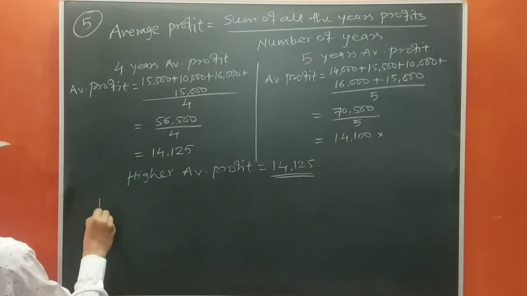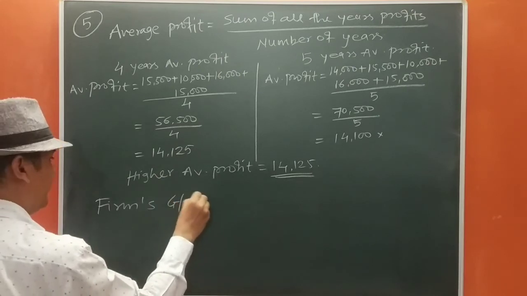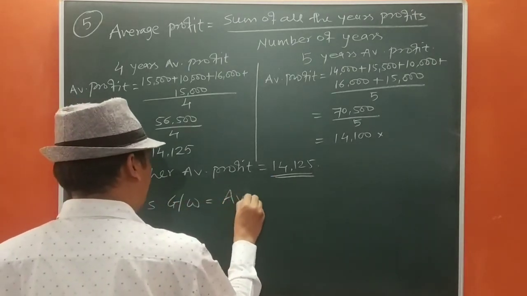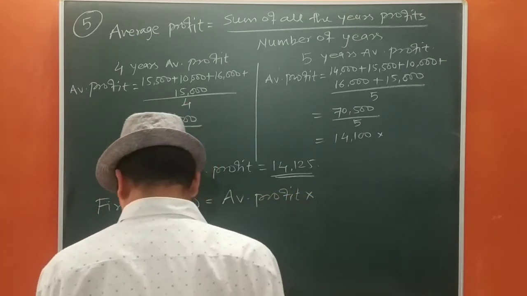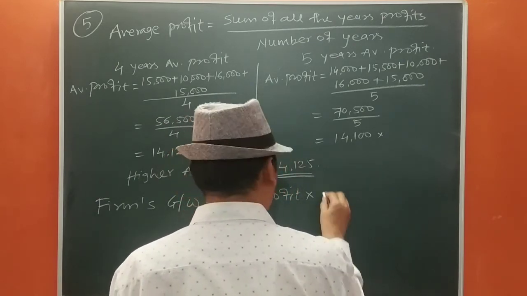Okay, so therefore firm's goodwill, whichever is higher, it is same. That's why we are taking average profit into number of times it is given. Okay, so we are going to take number of times.